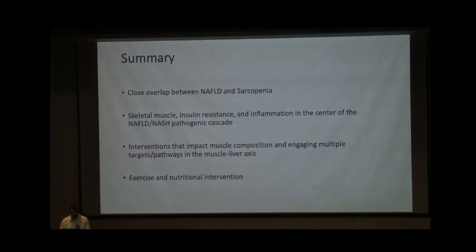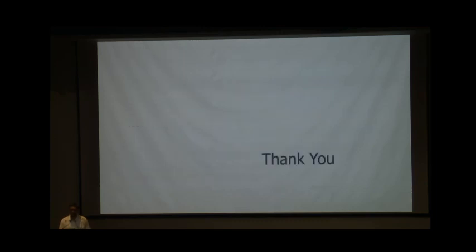So to summarize, there is a close overlap between NAFLD and sarcopenia. Skeletal muscle, insulin resistance and inflammation are the mainstay of the pathogenic cascade, and the intervention has to impact all these pathways, or the individual pathways, which affect both the progression of liver disease as well as sarcopenia. And till then we have only the bitter pill to advise, that is the exercise and nutrition pill, easy to prescribe but difficult to follow on our own. Thank you.